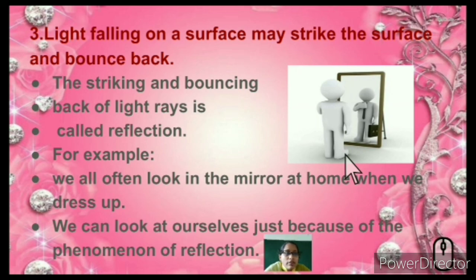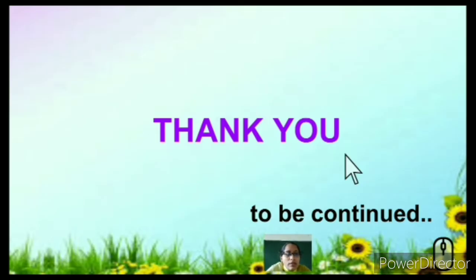The third phenomenon we saw was that light falling on a surface may strike back. If it strikes back to us, we are able to see our own image. This is known as reflection. That's all for the introduction to light, reflection and refraction.